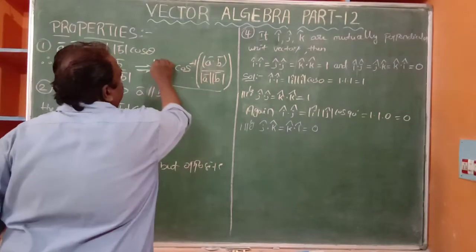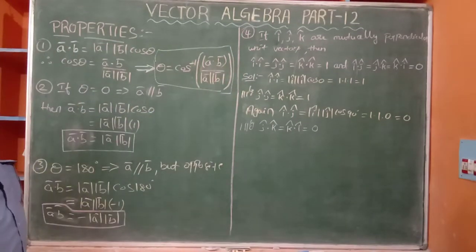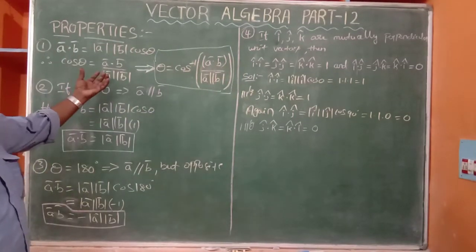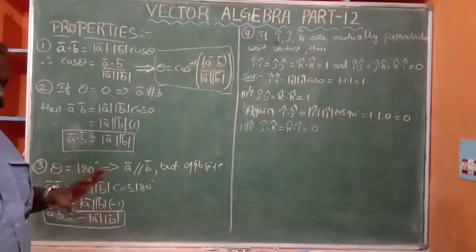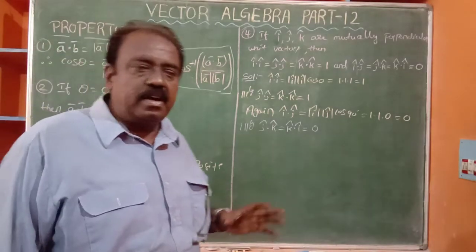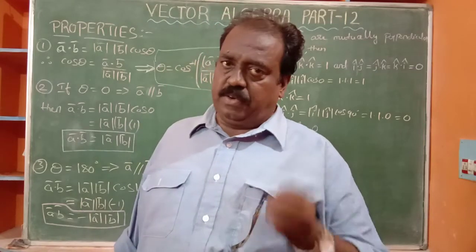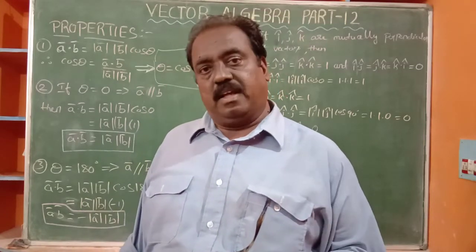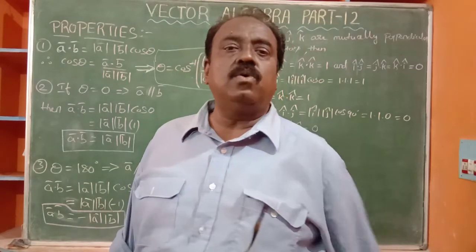So from the definition of dot product or scalar product, we can find the angle between the two vectors. If you want to find the dot product, we need the magnitudes and the angle to be known; otherwise it is not possible to solve.